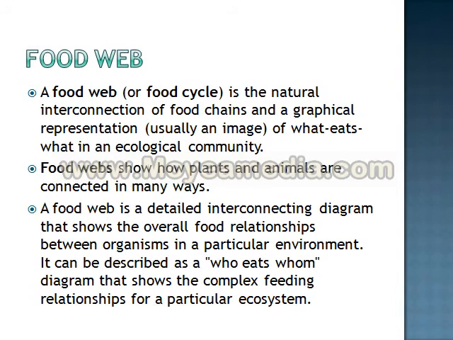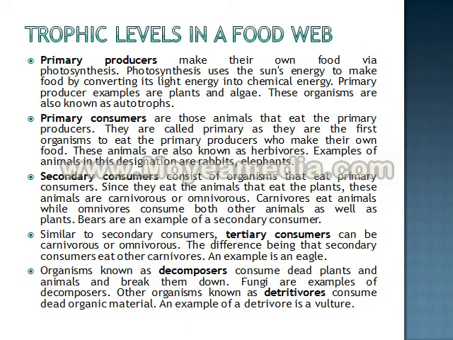Then the next topic to remember is the trophic levels in a food chain. This is something I have already explained: primary producers, primary consumers, secondary consumers, tertiary consumers, decomposers, and detritivores, which is also there in certain cases.